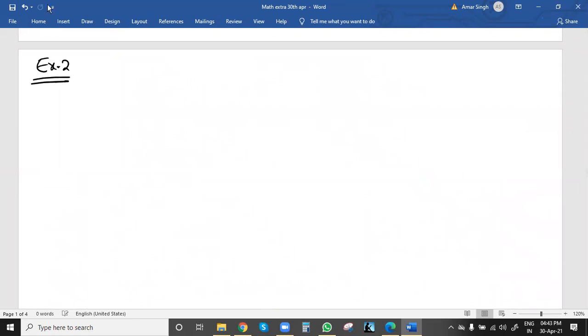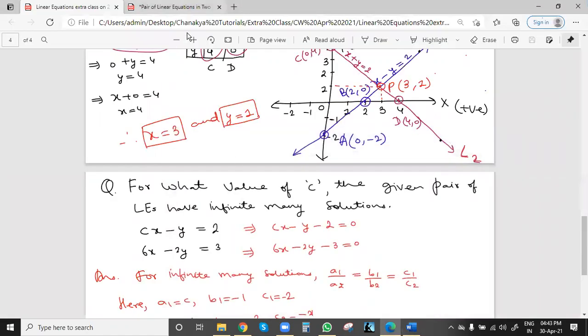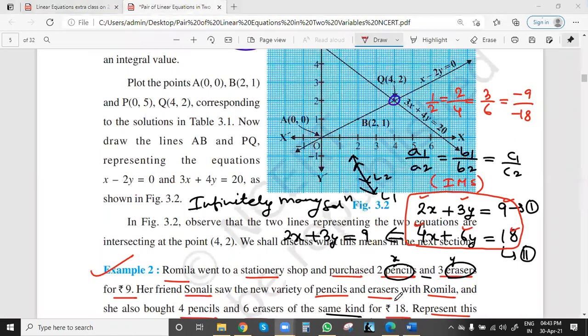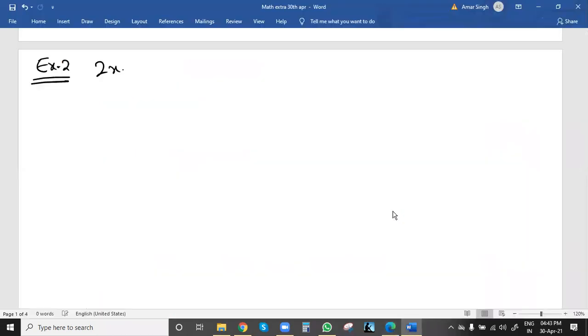The first equation was 2x plus 3y equal to 9. The second one was 4x plus 6y equal to 18. This is the second equation. Now we'll draw the table to get the lines.